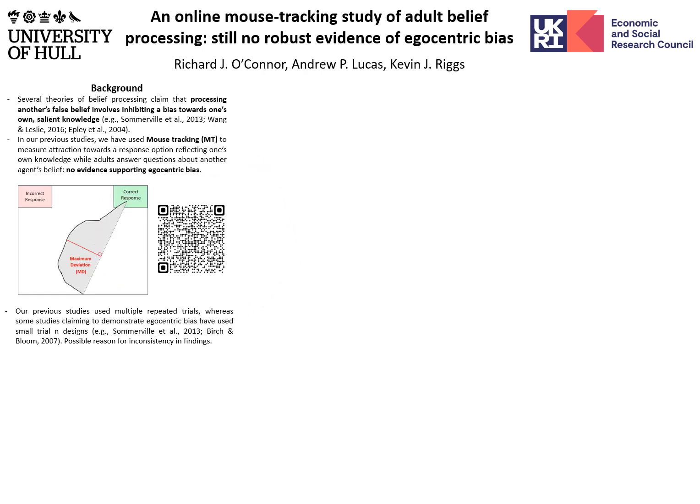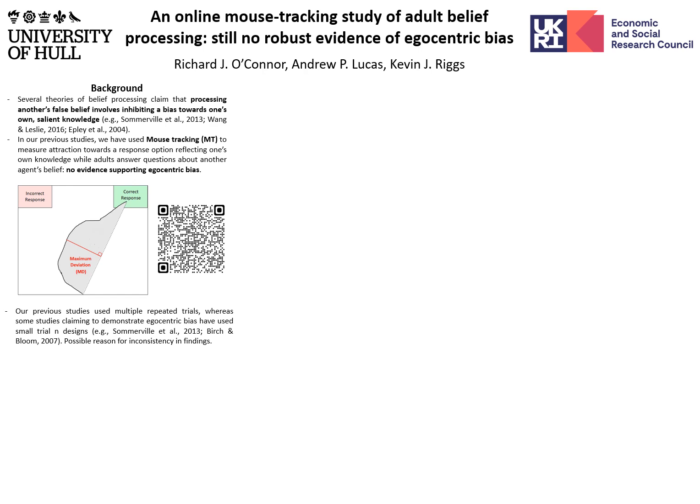In this project, we've been using mouse tracking to investigate egocentric bias in adult belief processing. Mouse tracking allows us to measure attraction to different response options whilst a participant makes a decision. We've been using this method to investigate whether participants show a particular attraction towards a response option reflecting their own knowledge when they are reporting the false belief of another agent. Broadly speaking, our previous studies have found no evidence for that type of attraction.